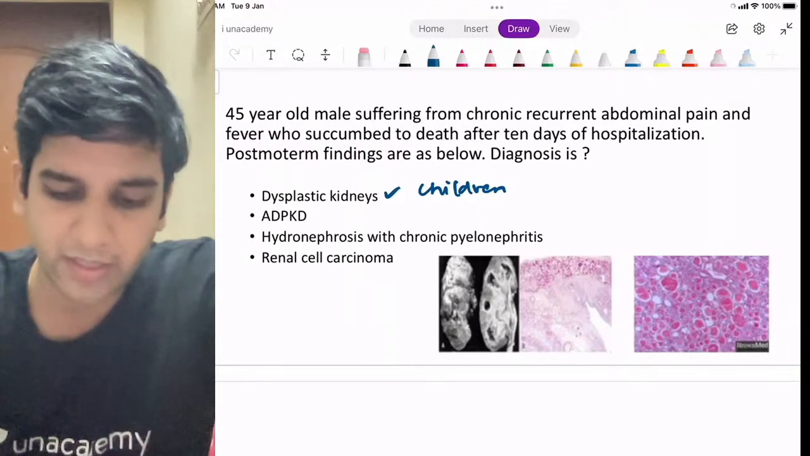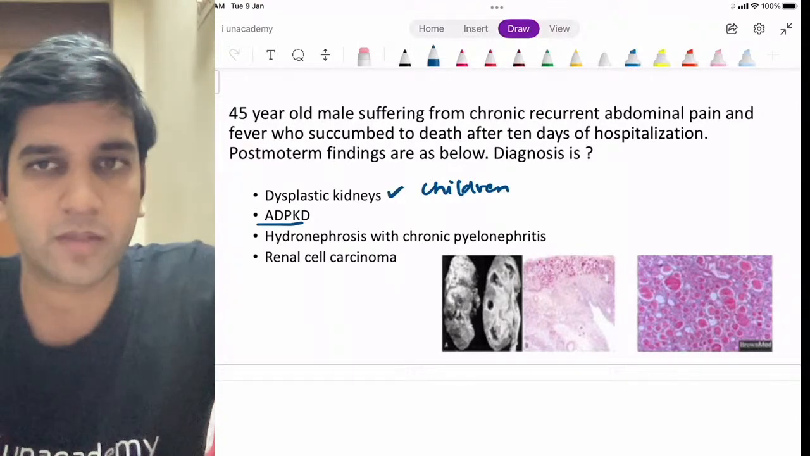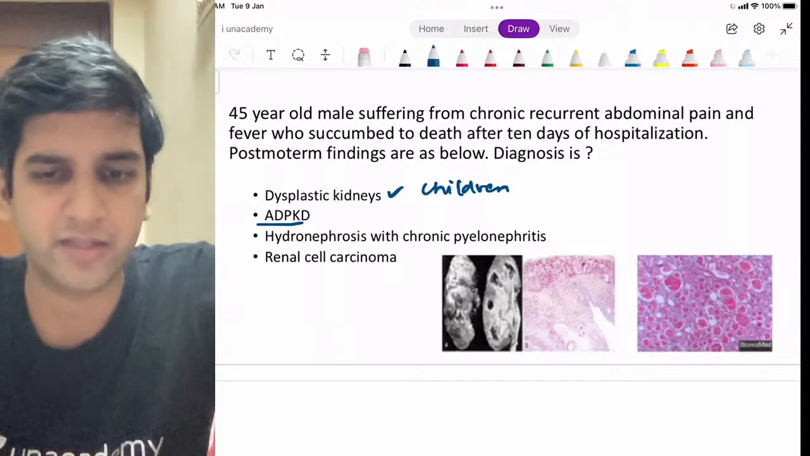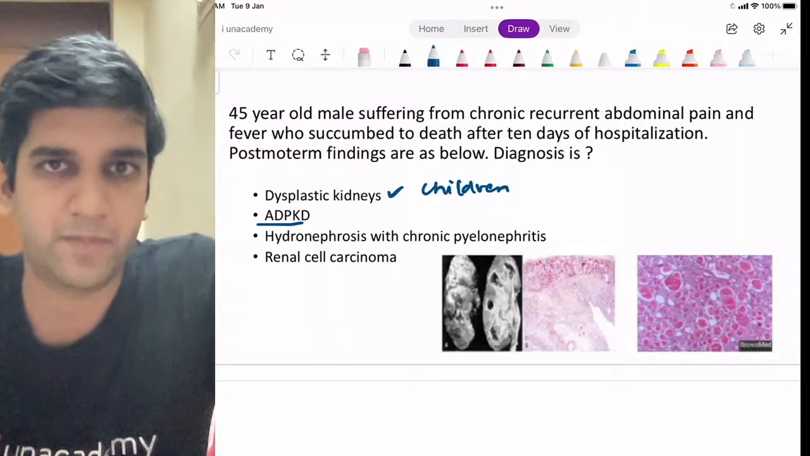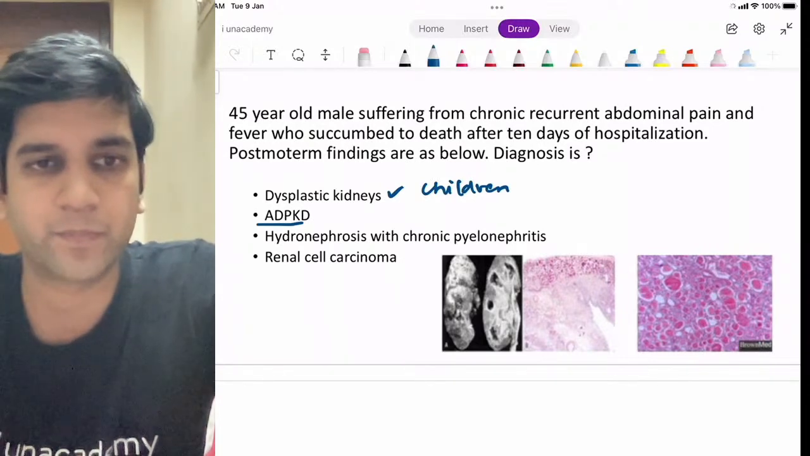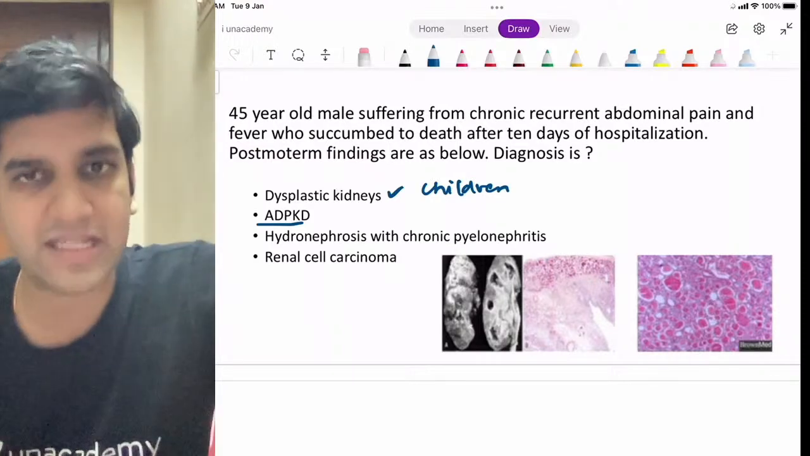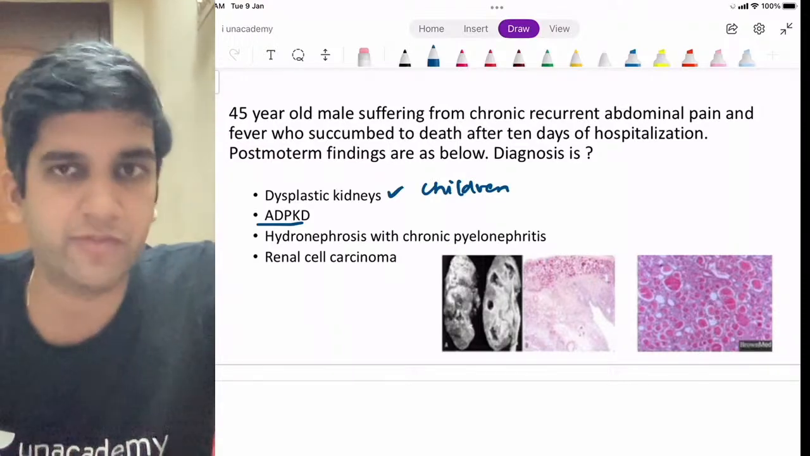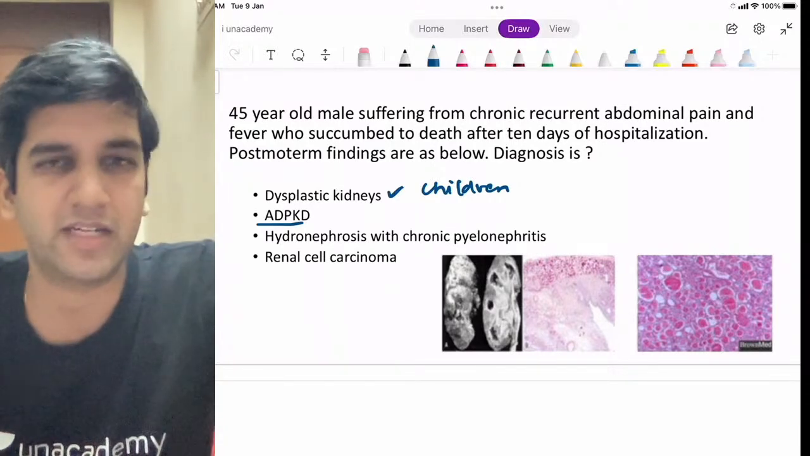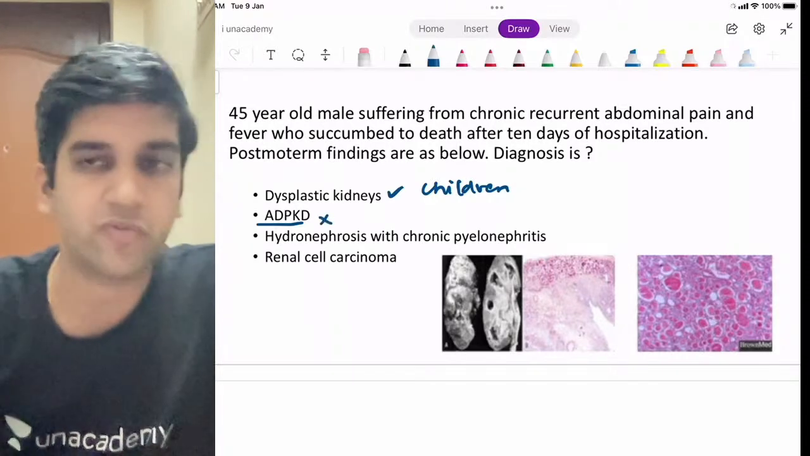Right? Next, ADPKD. Can I say ADPKD can be seen in adults? Definitely possible. I can definitely see ADPKD in adults. How do you think ADPKD will present? As recurrent abdomen pain and fever, or as abdomen mass and renal failure? It's in general renal failure and abdomen mass, right? It will not present as abdomen pain or fever, right? So my presentation is not of an ADPKD.